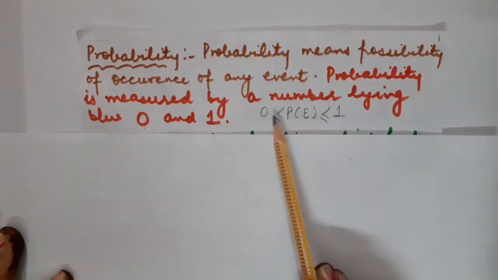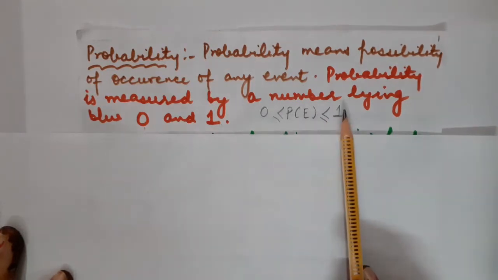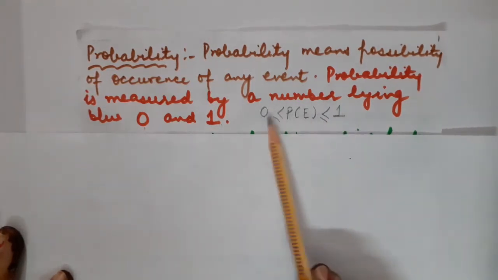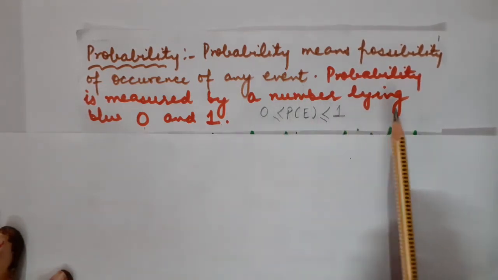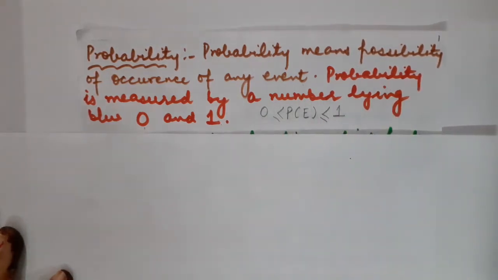Otherwise, the probability can never ever be negative. It will always lie between 0 and 1, and it can be equal to 0 as well as 1, for the case of an impossible event as well as for the case of a sure event.